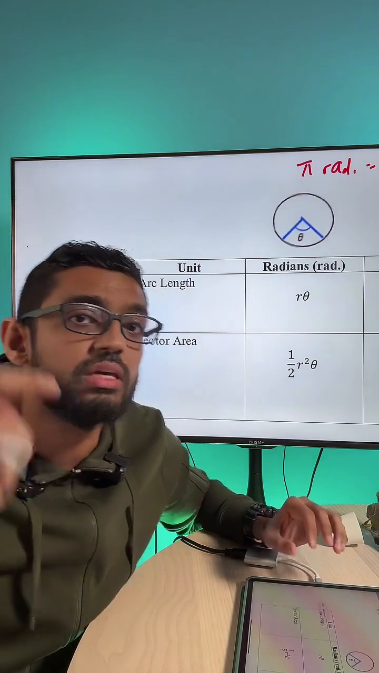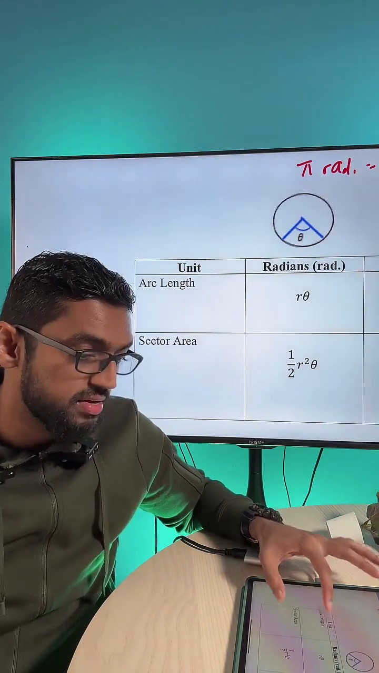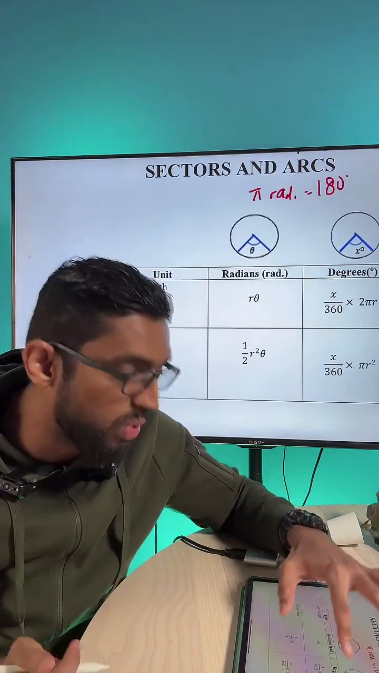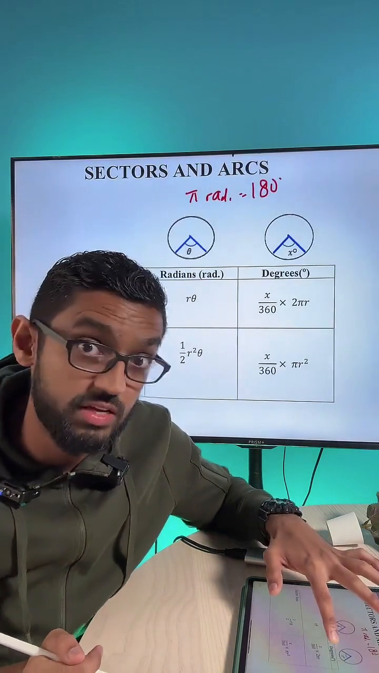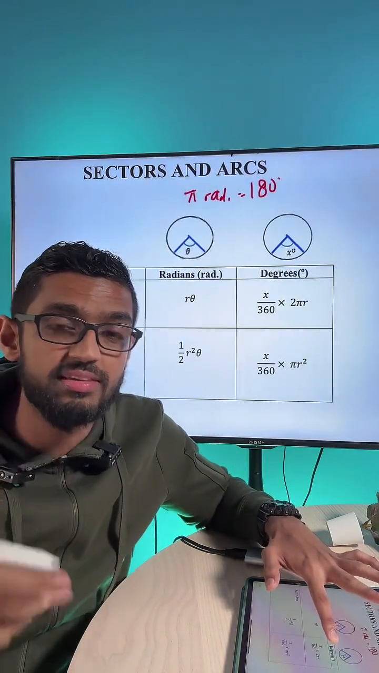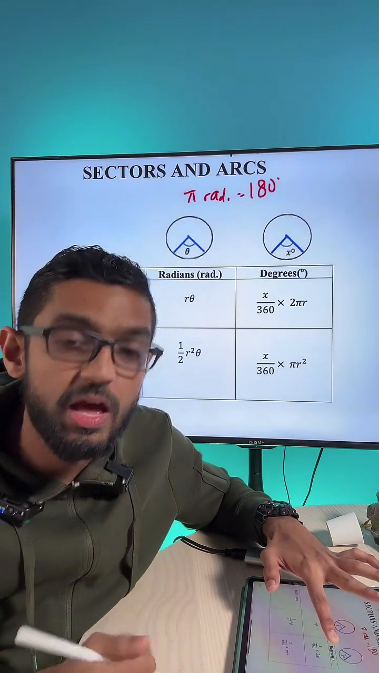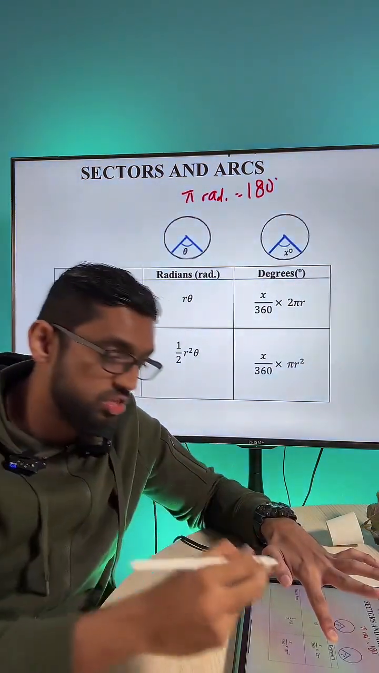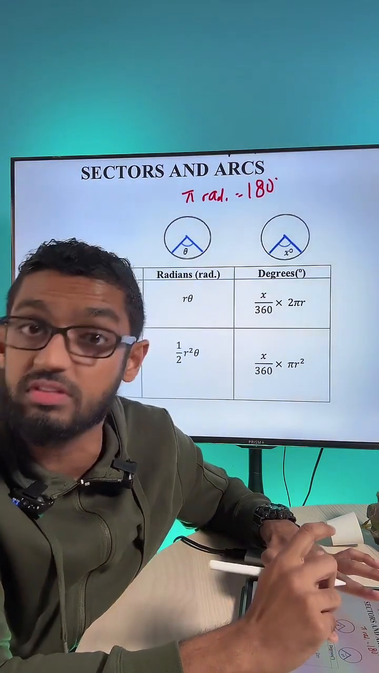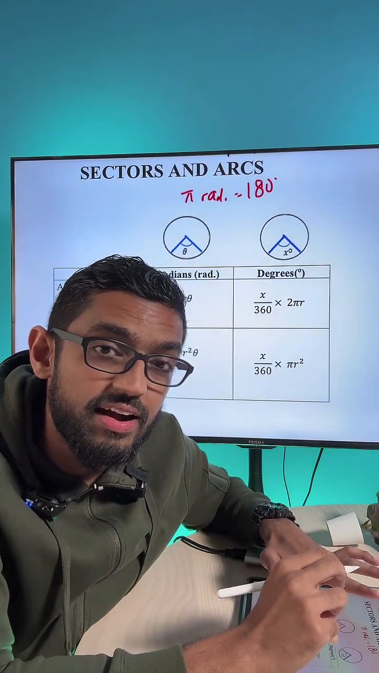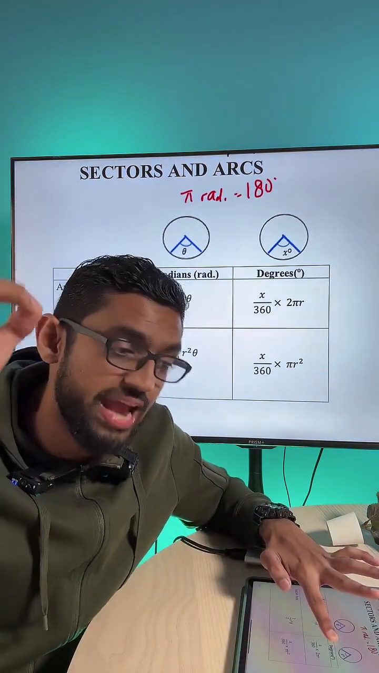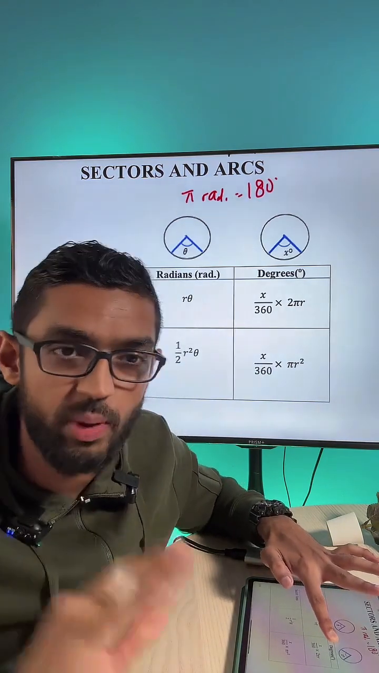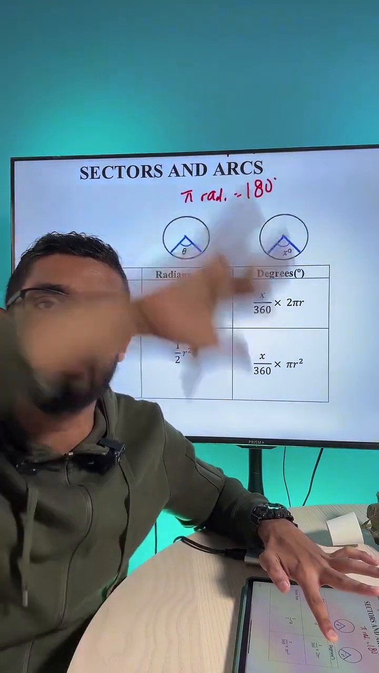However, if you're given a degrees unit, let's say for example, I don't work with radians. I give you the angle in degrees. How would you write your formula? For arc length, it will just be x, which is a degree, over 360 times 2 pi r. And then for area, it will just be x over 360 times pi r squared. That's all. These are the different formulas, guys.